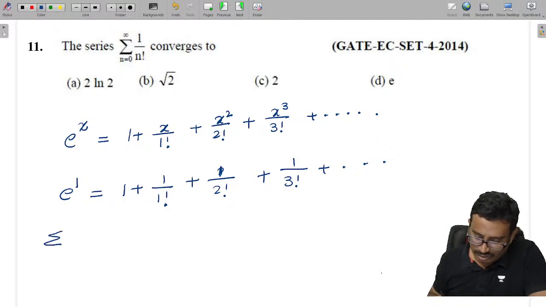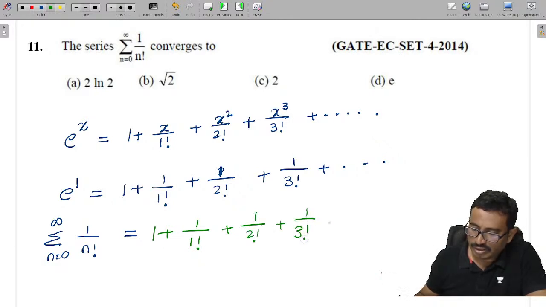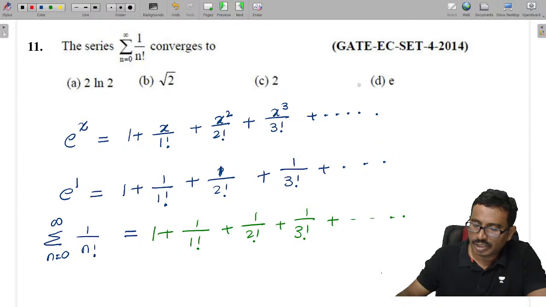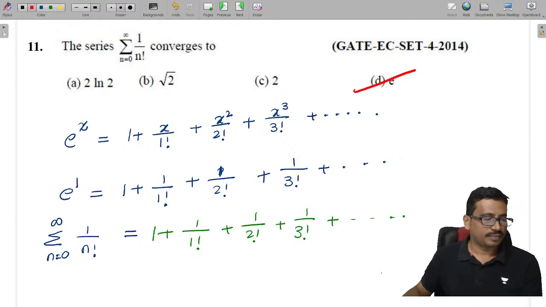Now the given sum, n from 0 to infinity of 1 by n factorial, if I expand this thing, check what will come. That is 1 plus 1 by 1 factorial plus 1 by 2 factorial plus 1 by 3 factorial. So it will continue. So that's why the option is equal to e. Done.